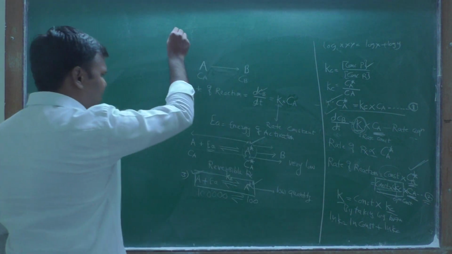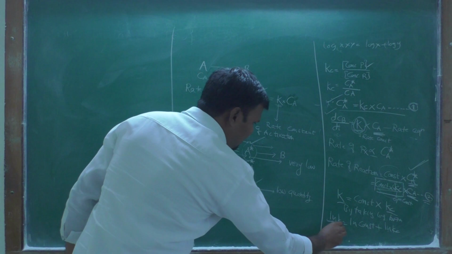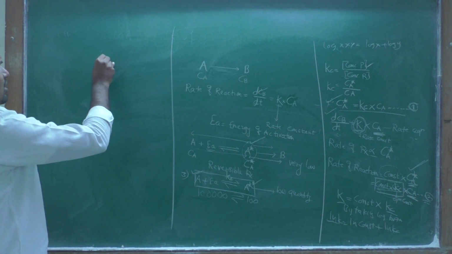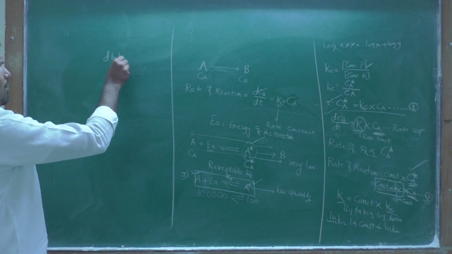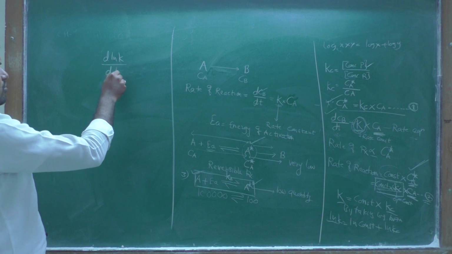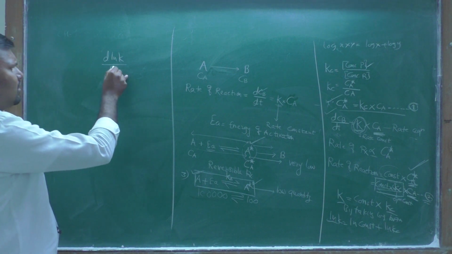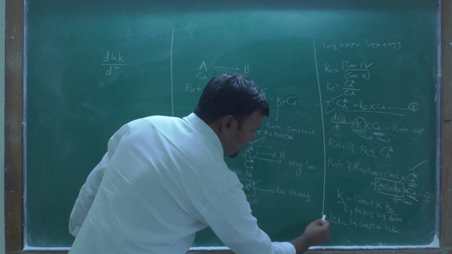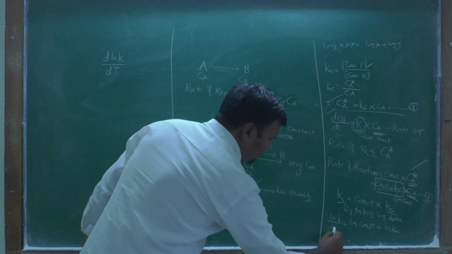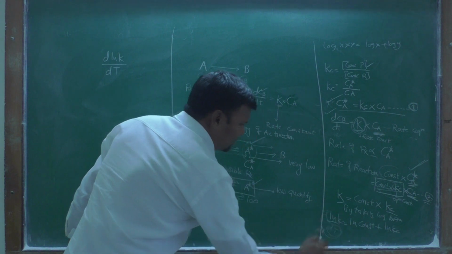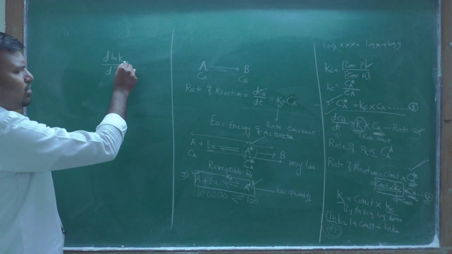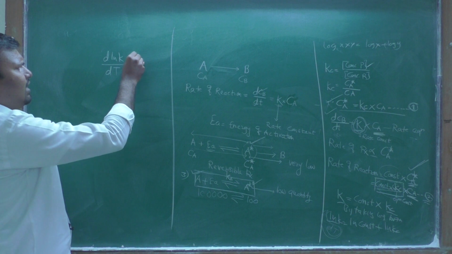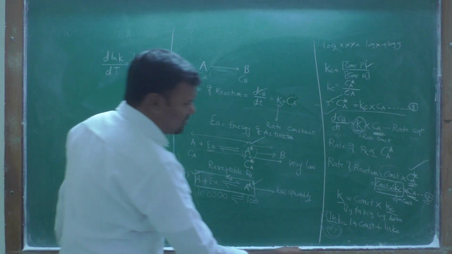Then differentiate this equation. By differentiating, we take del ln k upon dt, with respect to temperature. We put d upon dt here. So d ln k upon dt is equal to d ln constant upon dt, plus d ln Kc upon dt.